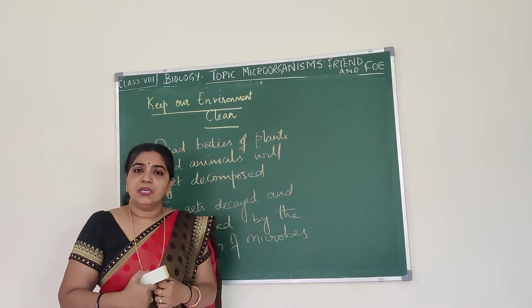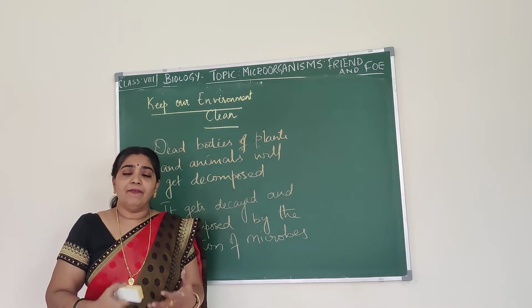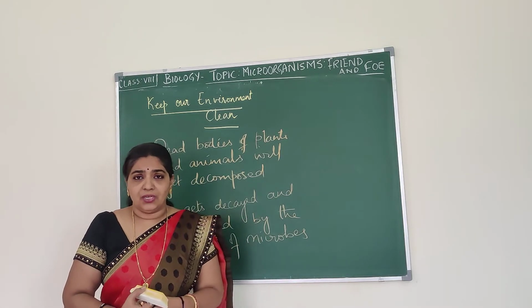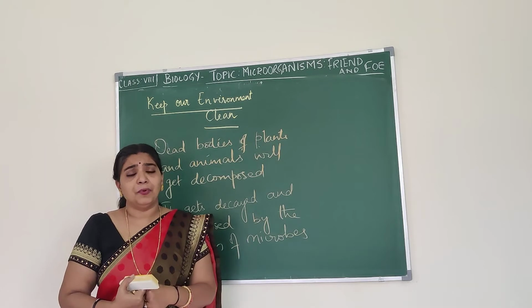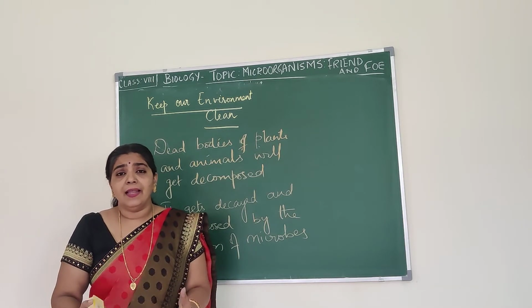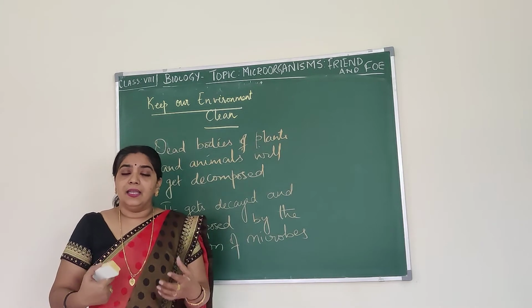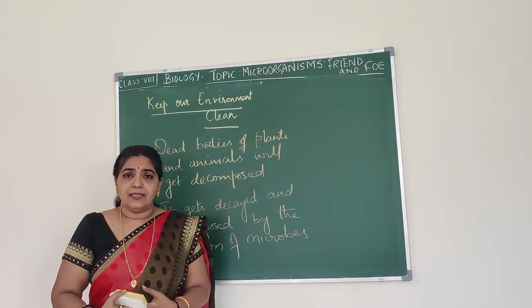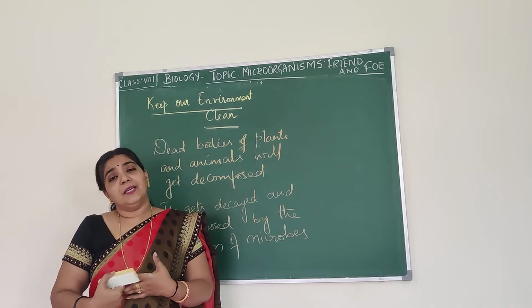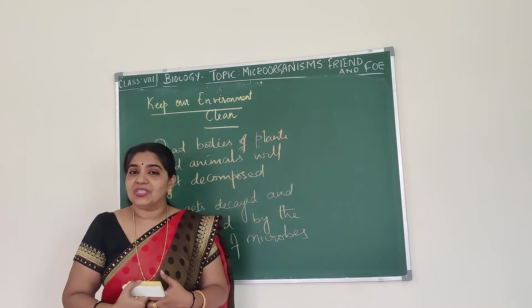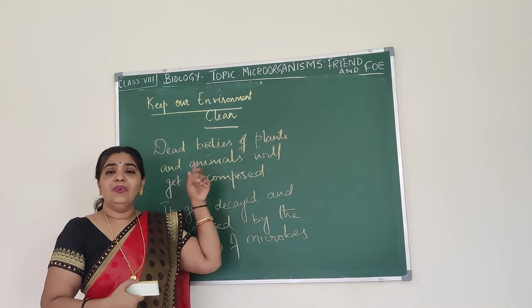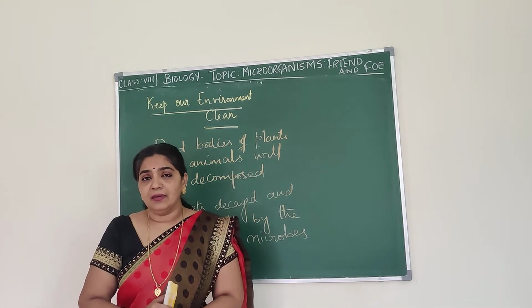But when it comes to sea and ocean, we don't have to clean the dead bodies which are lying there. The decomposers, the microorganisms, themselves keep the sea and ocean clean. So that's how they keep the environment clean.